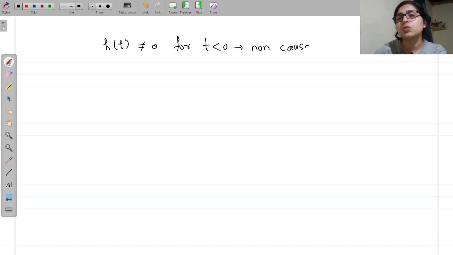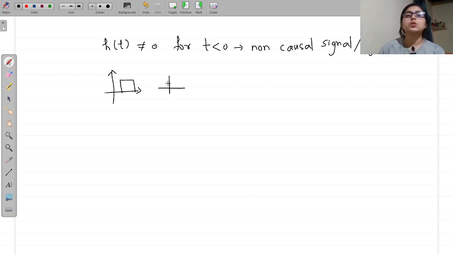When it comes to signals, we saw that if there is a signal something like this, this was the delayed version, right? Suppose you have x of t like this, then after delaying I got something like this. So this is my causal signal. What about this? This is a non-causal signal, because we can see it is present on the right side also and on the left side also.